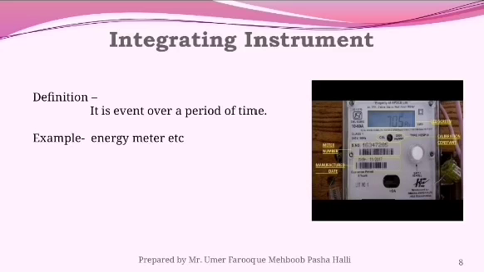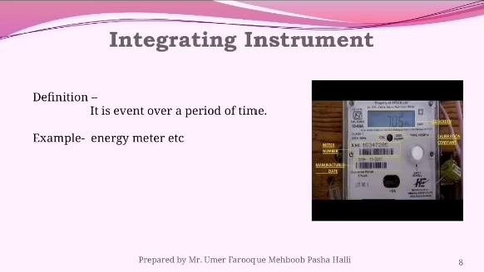An integrating instrument is nothing but a measurement of an event over a period of time. Take the example of an energy meter. The energy meter works for a period. If you are taking your energy bill, the energy bill totally depends upon the energy meter, and the energy meter depends upon the use of your appliances.